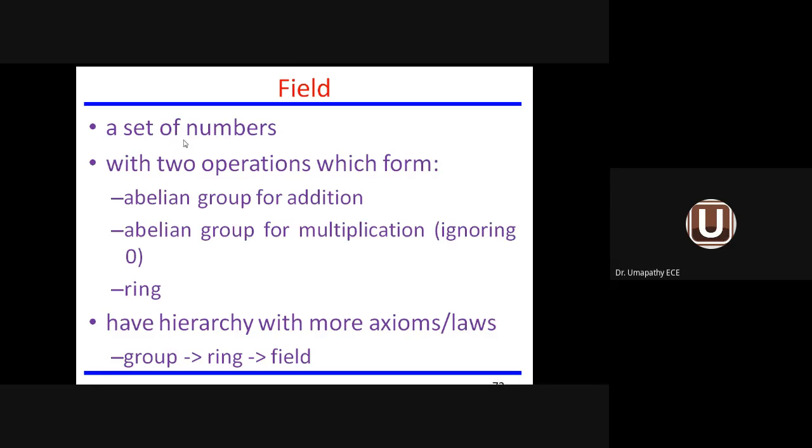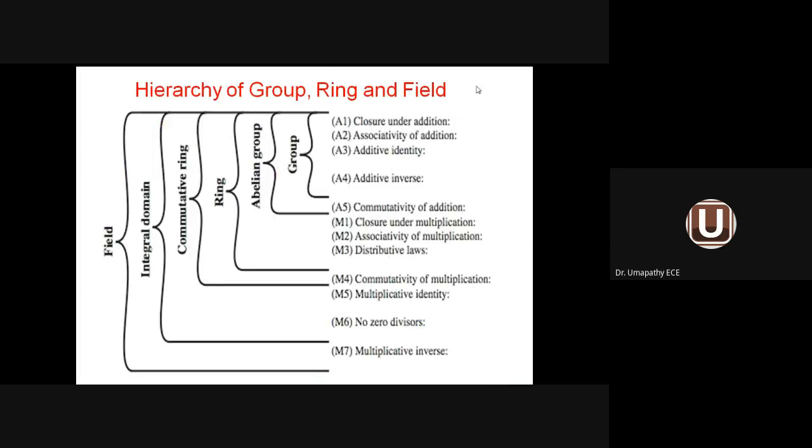So a set of numbers having two operations, satisfying two operations, abelian group for addition. That means it should obey the commutative law with respect to addition. Abelian group for multiplication, it must obey the commutative law with respect to the multiplication operation. And you can see the hierarchy. Group is a subset of ring. Ring is a subset of field. I can show the diagram. When I look at the diagram, the hierarchy of group, ring, and the field.